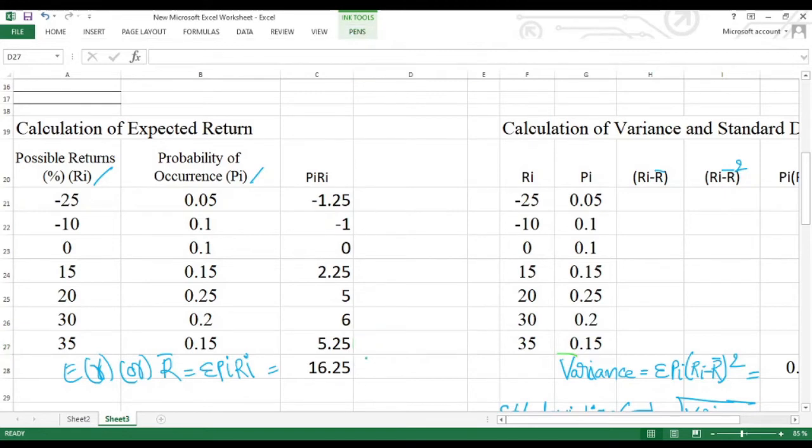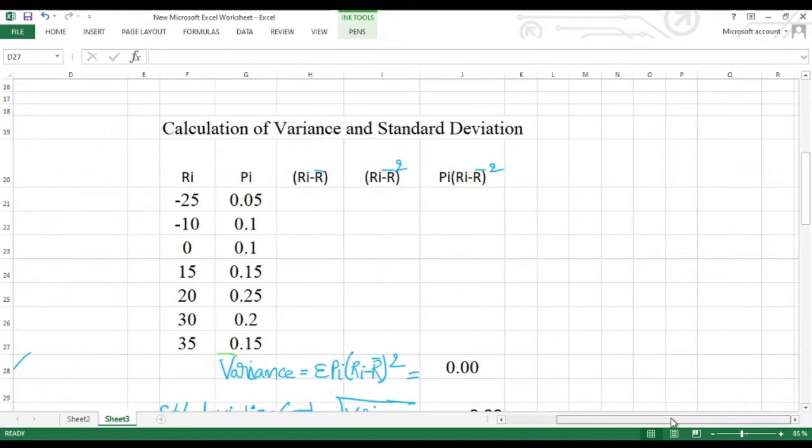That is our R bar. We know R bar is 16.25. Here for remembering I am writing R bar is equals to 16.25. We got this value.